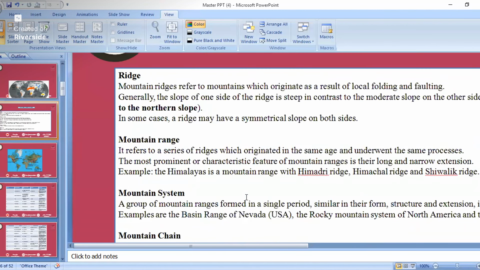First, what is a mountain ridge? It refers to the mountains which originate as a result of local folding and faulting. How are mountains formed? There are two kinds of plates: continental plate and oceanic plate.